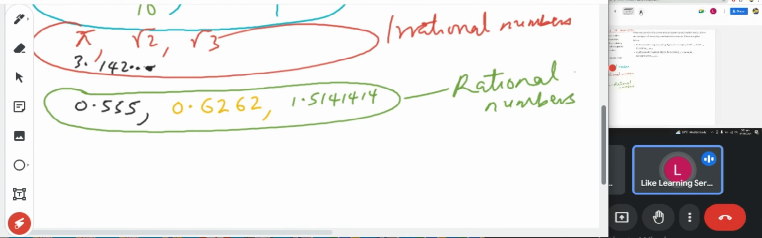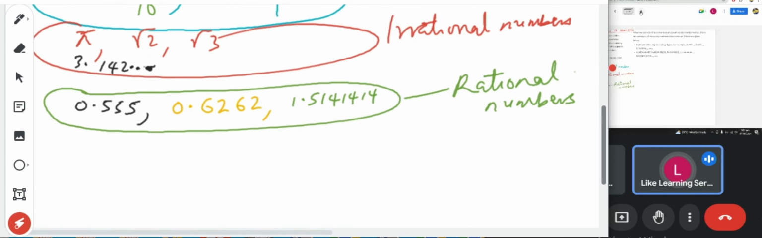So we have identified the repeating digit. The digit that is repeating is the first digit. In this one, 0.626262, the first two digits keep repeating. This other one is something else, I will show you, where the first three or four digits keep repeating.